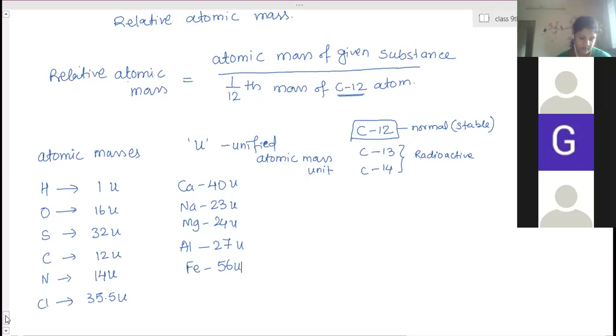Ma'am, I have a doubt about yesterday's class. You taught us about polyatomic ions, radicals or polyatomic ions. Do sulfate, sulfite, nitrate all come in this category? Yes, polyatomic ions only. All of them are negatively charged polyatomic ions, and only ammonium is positively charged. And mostly, all of them are non-metals.